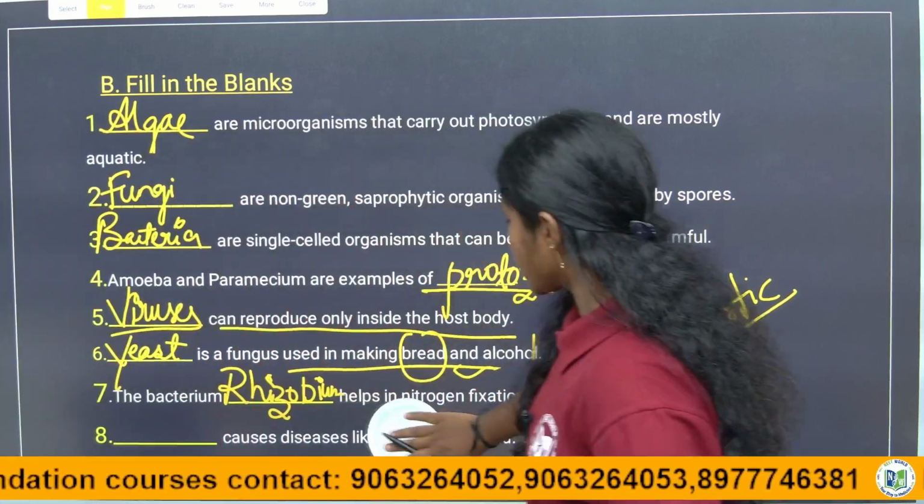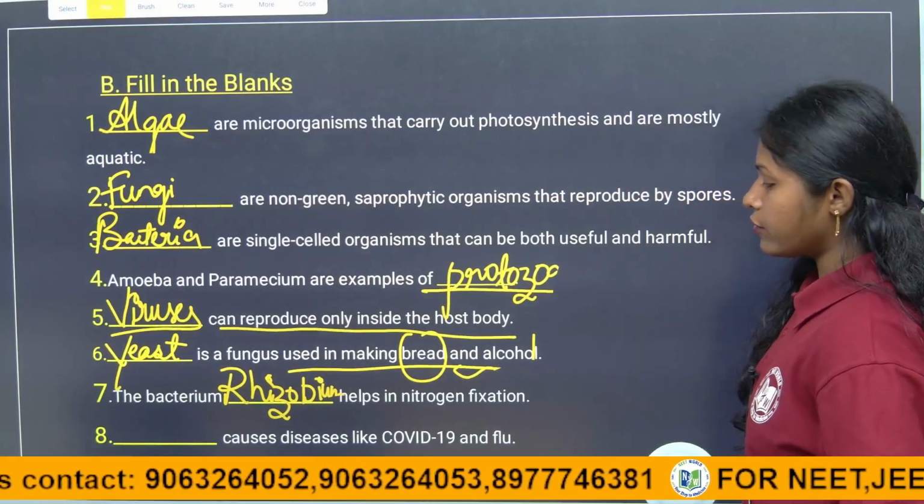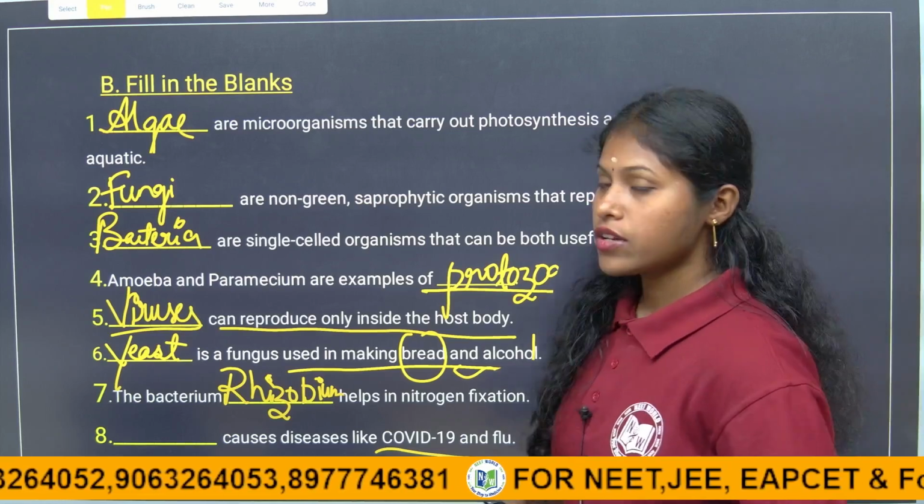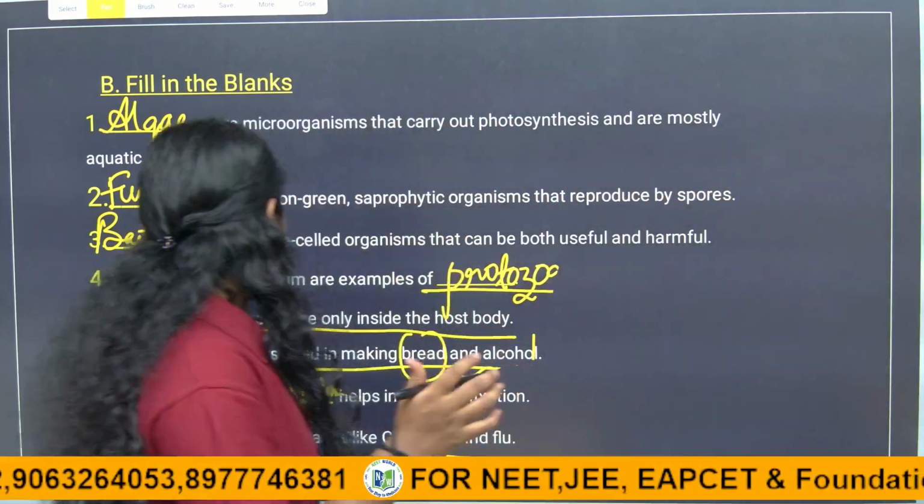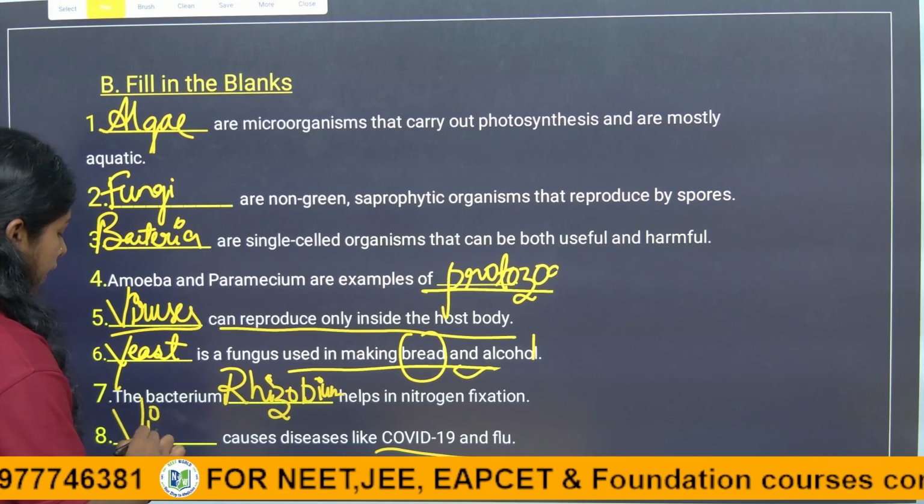So coming to the next question, dash causes disease like COVID-19 and flu. Is it a virus, bacteria, or protozoa, children? COVID-19 is a virus. Viruses cause diseases like COVID-19 and flu.